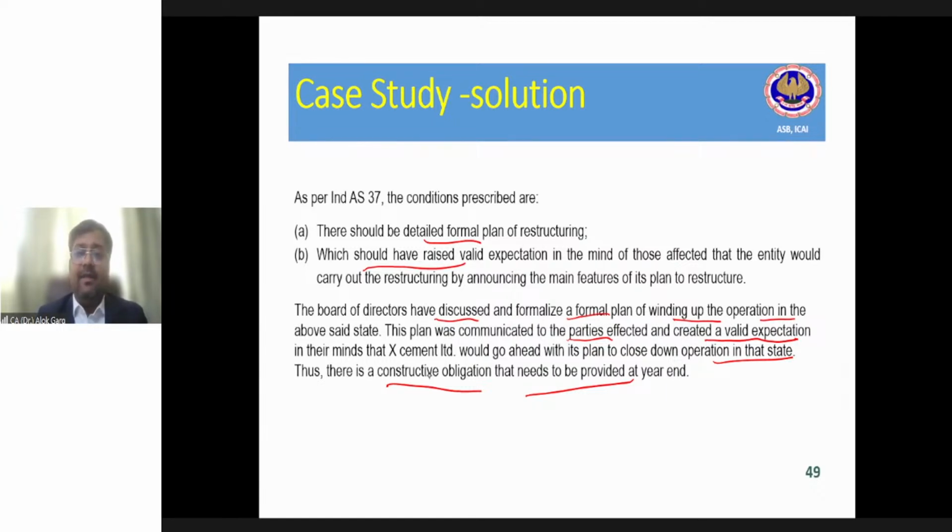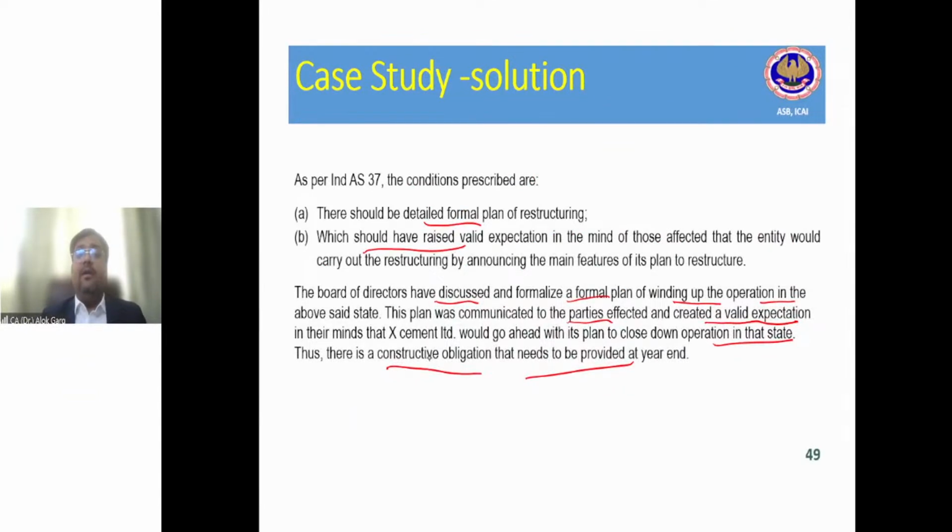As per Ind AS 37, the conditions prescribed are that there should be a detailed formal plan of restructuring, and the entity should have raised a valid expectation in the minds of those affected that it would carry out the restructuring by announcing the main features of the plan. So you don't have to write this kind of technical language. Just write that there should be a detailed formal plan of restructuring and the formal plan has been communicated to the impacted parties. That's all, right?